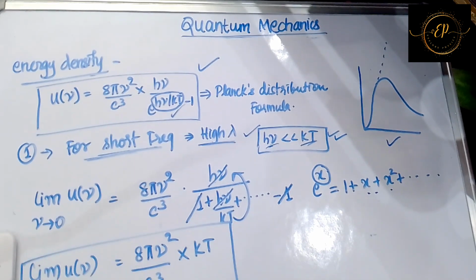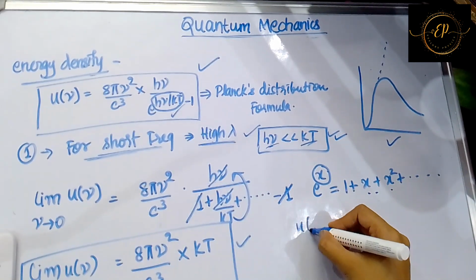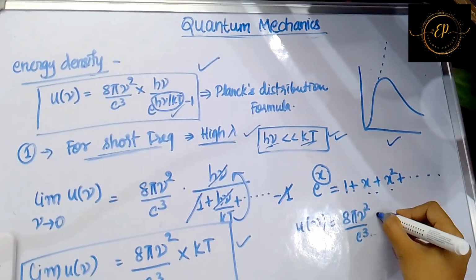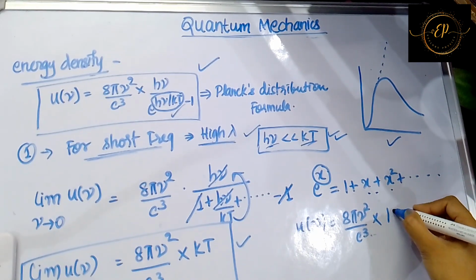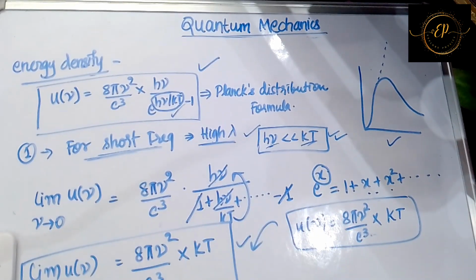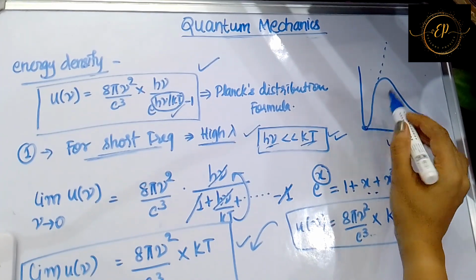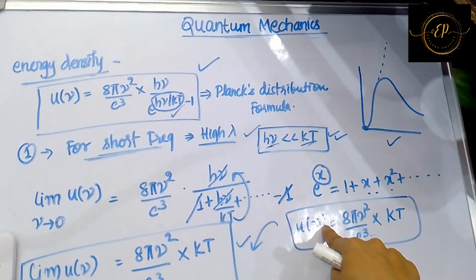This expression. Now if you remember, this was the earlier case. Before Planck, what expression did we have? We had u nu equal to Jeans', 8 pi nu square by c cube into average energy per degree of freedom, we got it as kT, right? This is matching with this case. If you remember, for the first case, that is lower frequency, our graphical value as well as the experimental value was matching, that was correct. Only the discrepancy was at higher values of frequency. So this is matching with the earlier one.